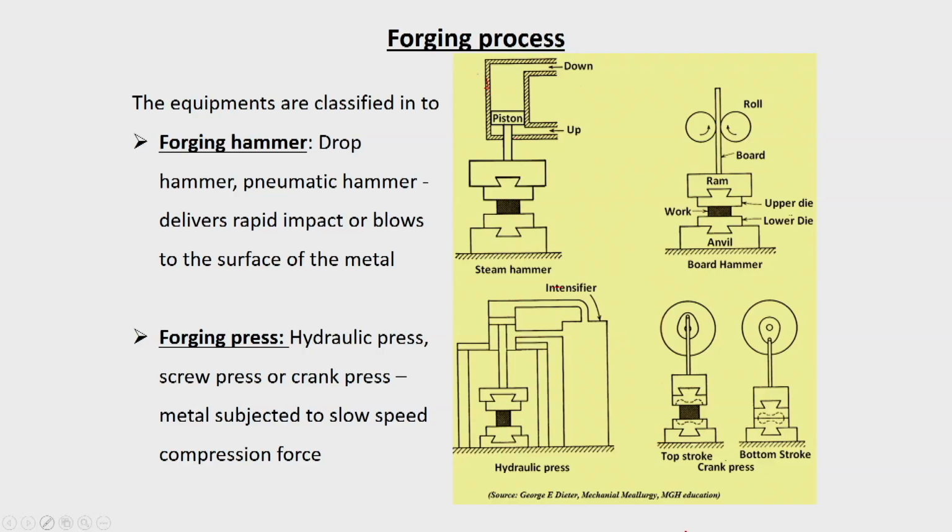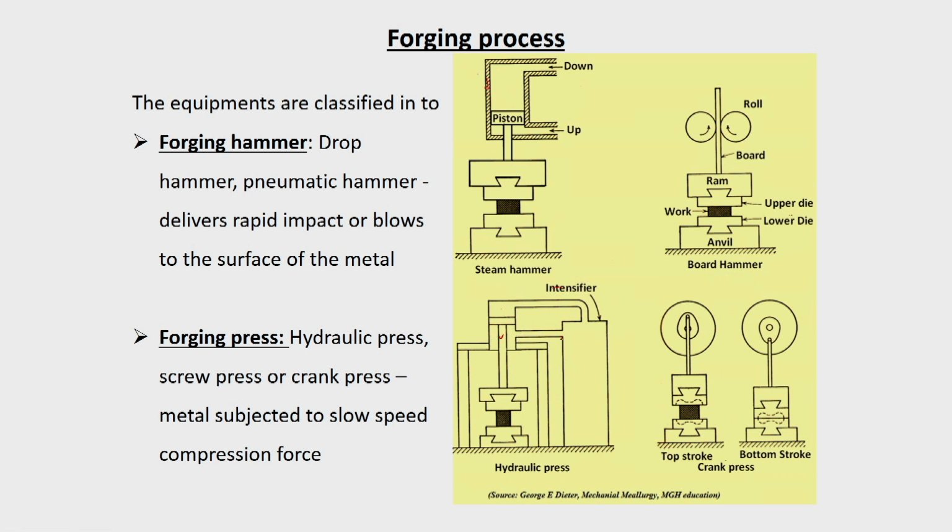So, in case of a press, since the operation is at a very slow rate, the die surface has to be very hard, so that wear resistance will be high. So, that is the thing. This is similar to the pneumatic hammer. On the forward stroke, the piston moves down, and on the backward stroke, the piston moves up.